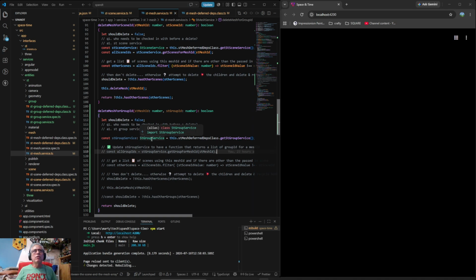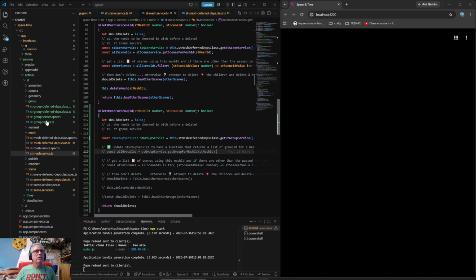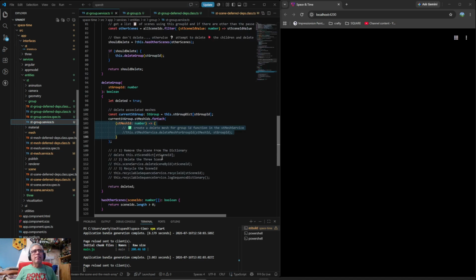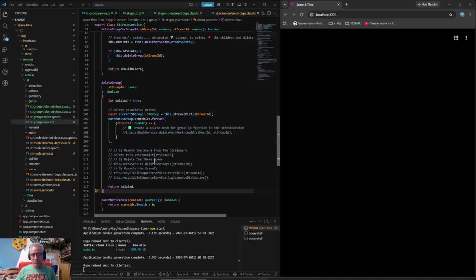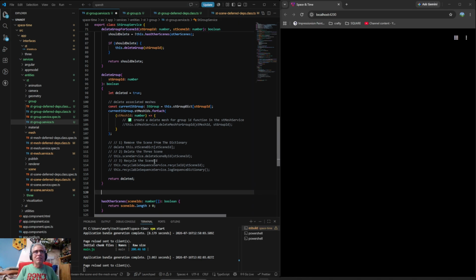So let's go to our st group service. So yeah, we're kind of on the other end. The reason we did all that is because delete group has to delete its meshes. So then we have to do this, but now before we can delete something, we need to make sure it's not being used in any other groups, which isn't even possible right now.